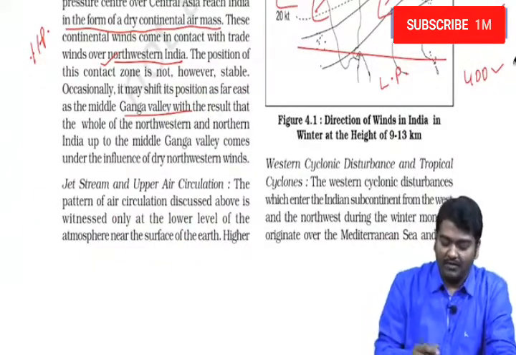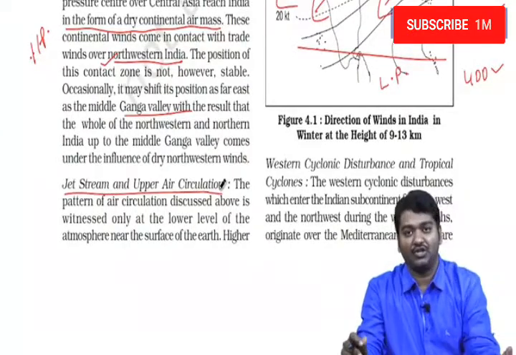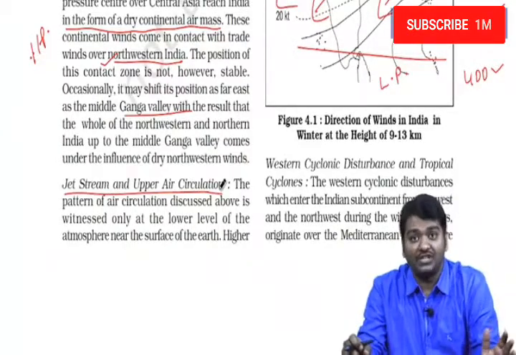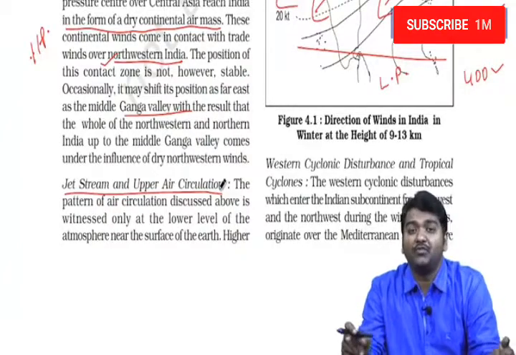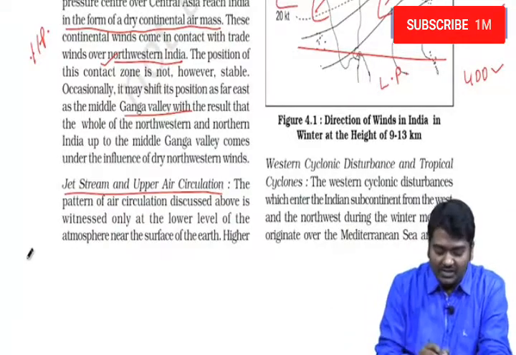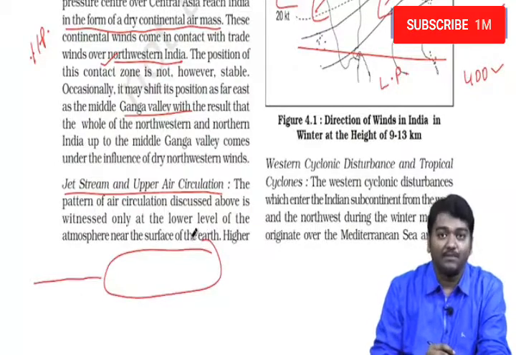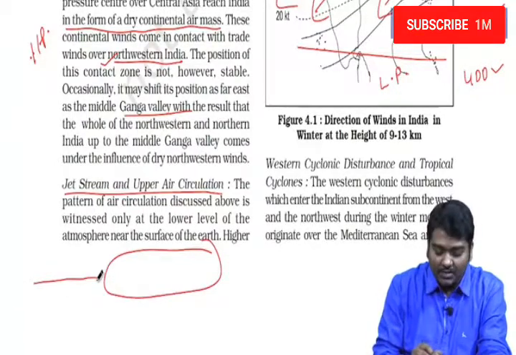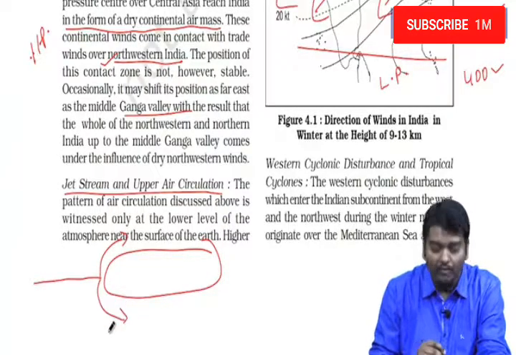Second important thing we need to observe is with respect to jet stream and upper air circulation. I have already spoken about jet streams. Whenever I am talking about jet streams, I told you that they move from west to east, correct? So whenever the jet stream is flowing, you have the Tibetan air mass. Usually the jet stream comes and hits Tibet. One part will move on the northern surface, another one will move below.